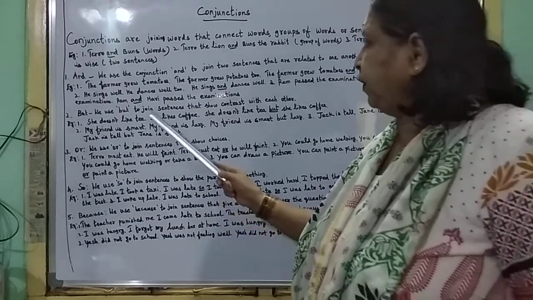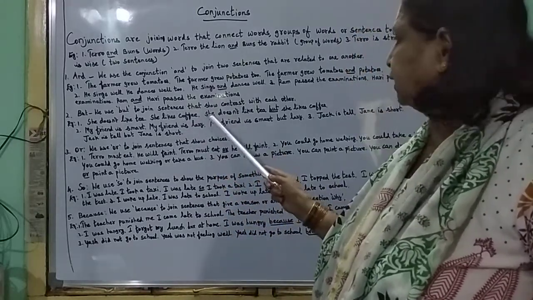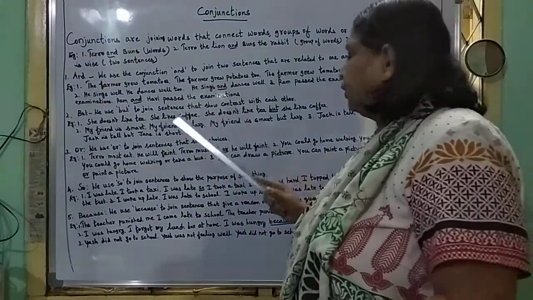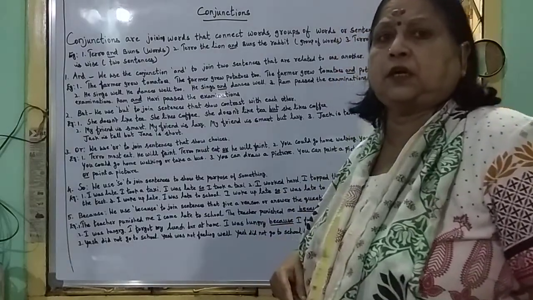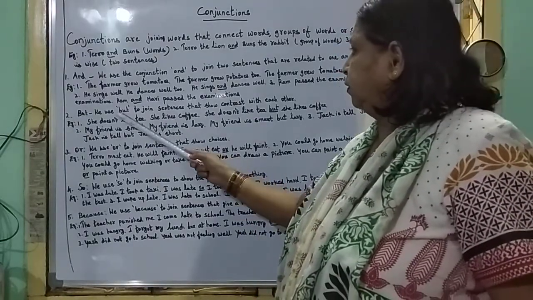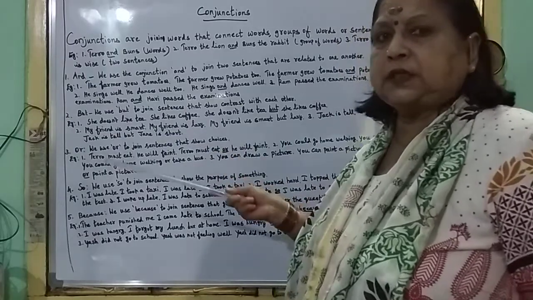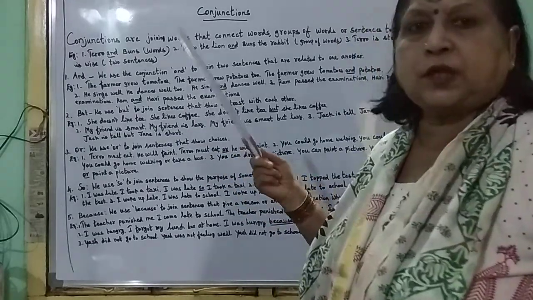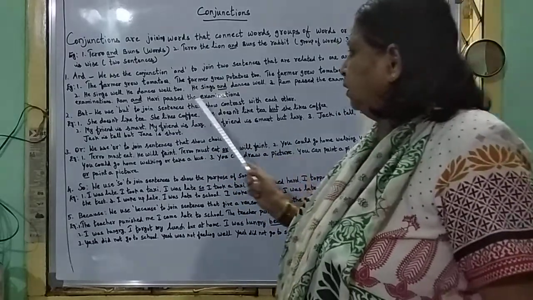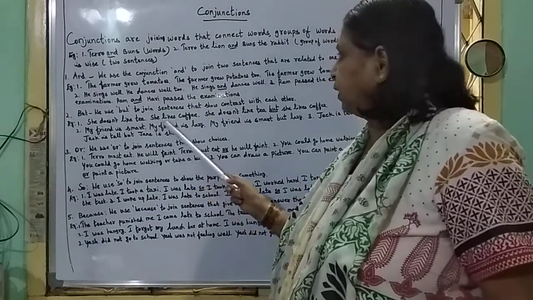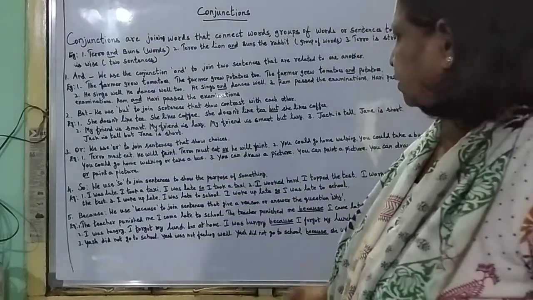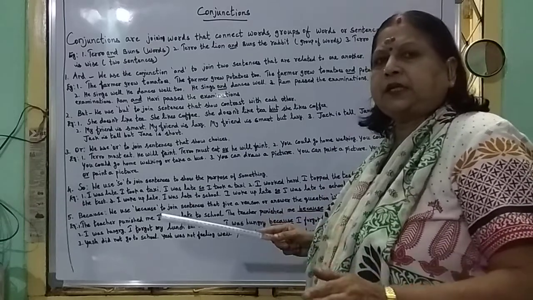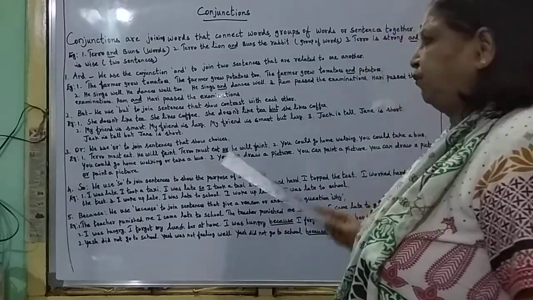But. We use but to join sentences that show contrast with each other. She doesn't like tea. She likes coffee. She doesn't like tea, but she likes coffee.